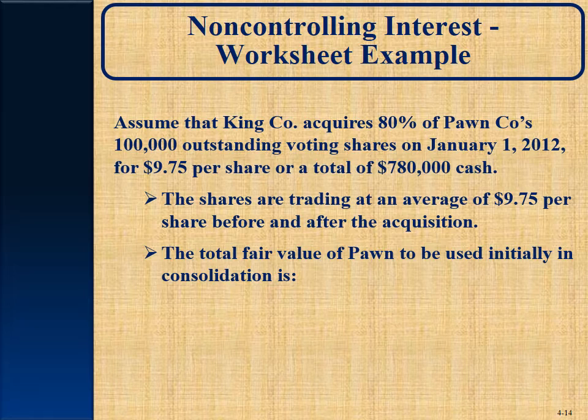Now, why is that significant? Well, if you look in your reading, we didn't cover it here, but sometimes we'll see a premium happen, meaning King could have paid $20 a share. So the 80,000 shares they bought at $20 would be their cash.